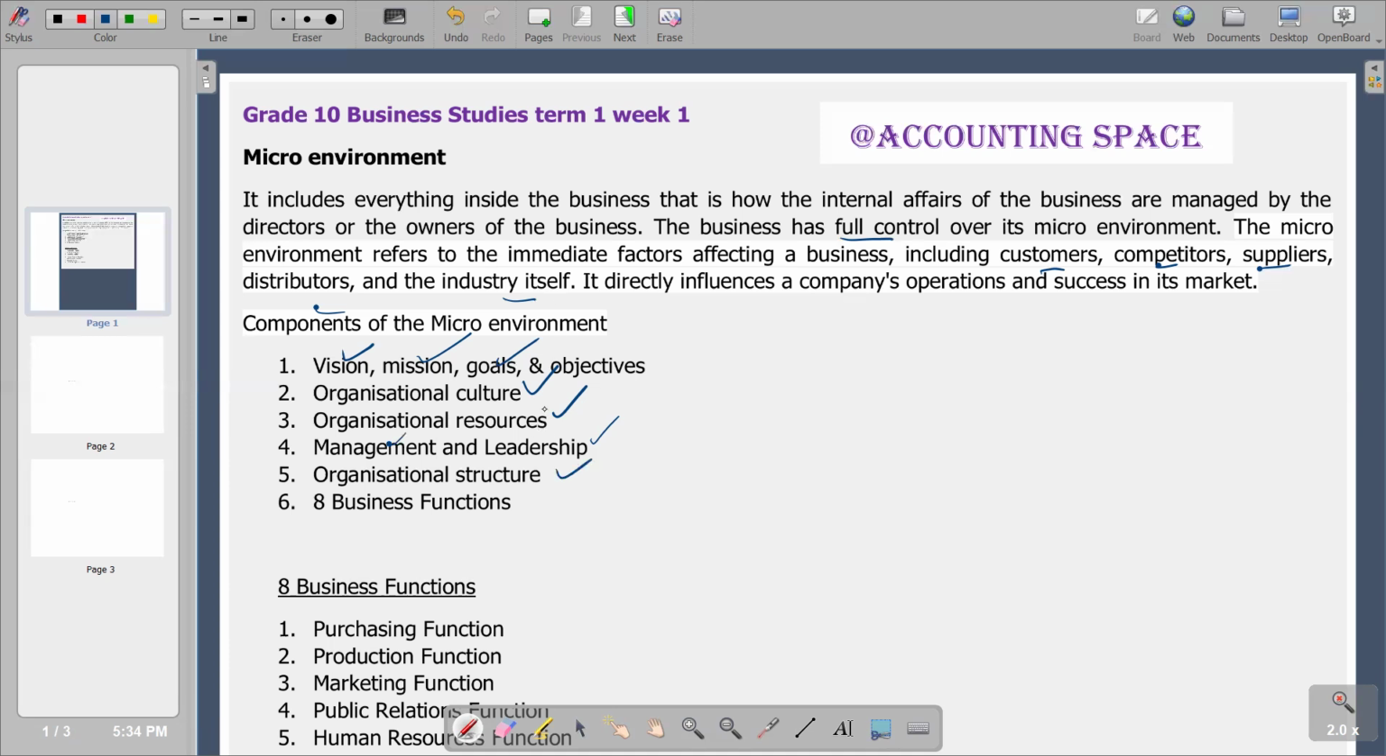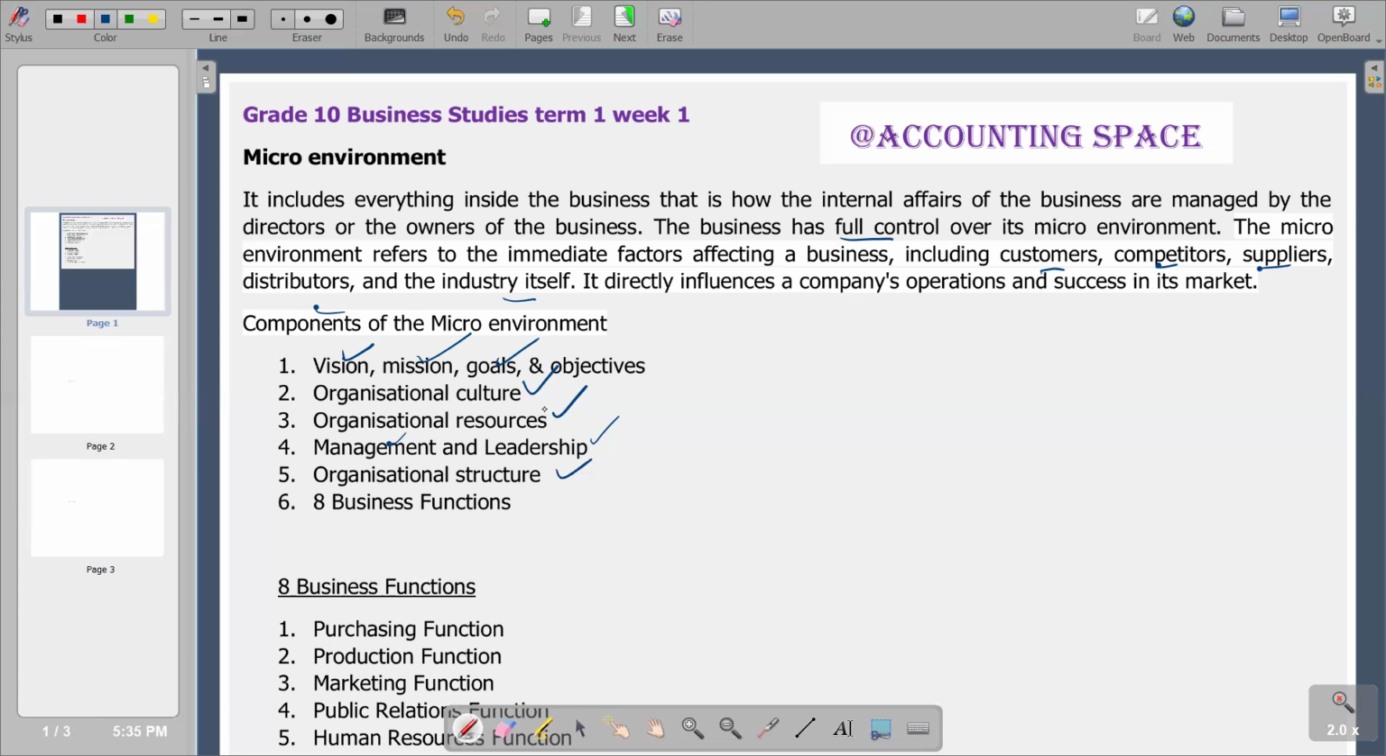Then obviously, we also have the organizational structure, which is the next component of the microenvironment. An organizational structure refers to the different levels of authority in an organization. That is the relationship that we have between the different tasks in the business. And you see that the organizational structure is also explained in terms of the levels of authority that we have in the business. So basically, that's what we have.